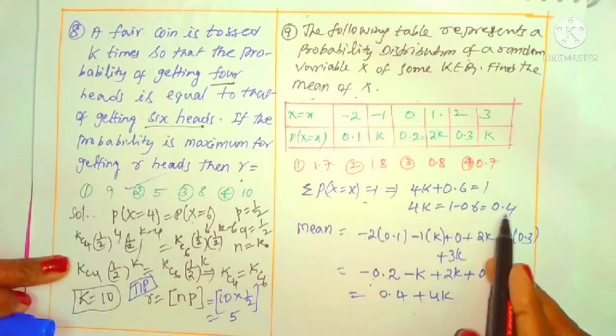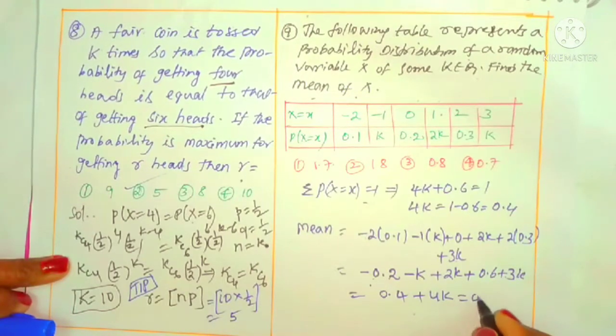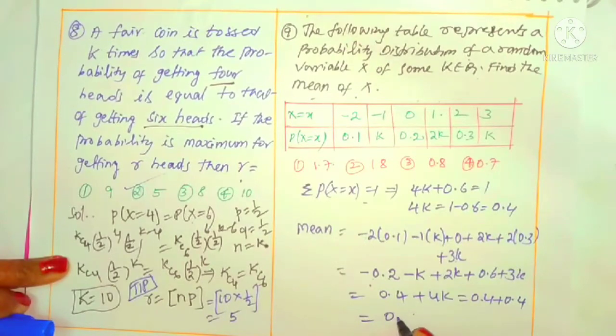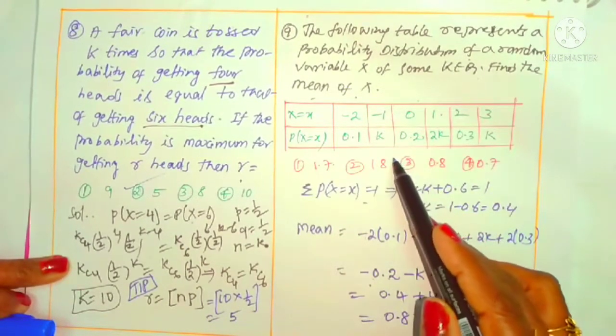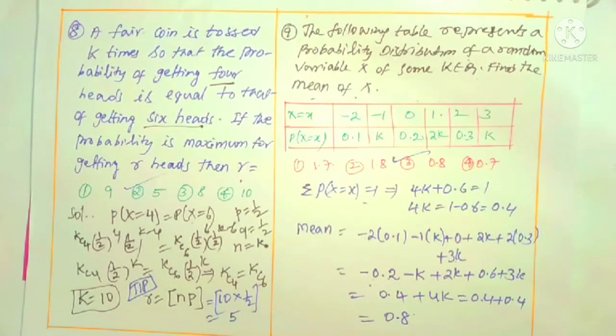Already I left the 4k as is. The 4k value is 0.4. 0.4 plus 0.4 is clearly 0.8. That's it. 0.8 is which option? Clearly the third option. So this is the simple way I am doing it. No need to worry. Just you have to know the concept of random variables, binomial distribution as well as Poisson distribution. All these questions are given in MCET 2020.